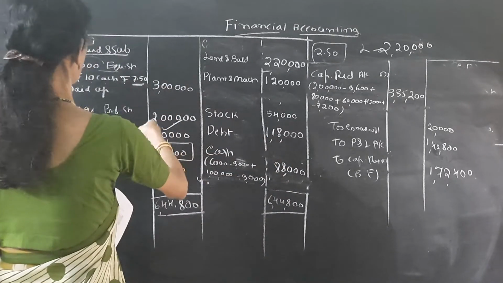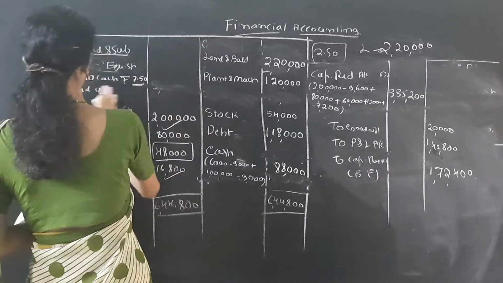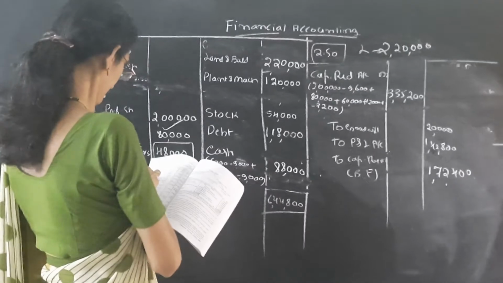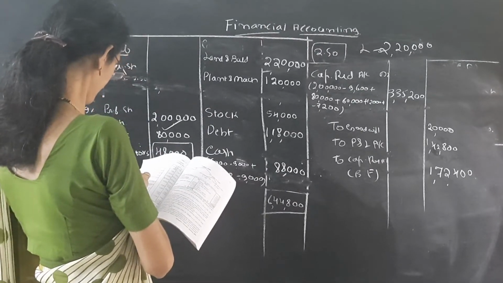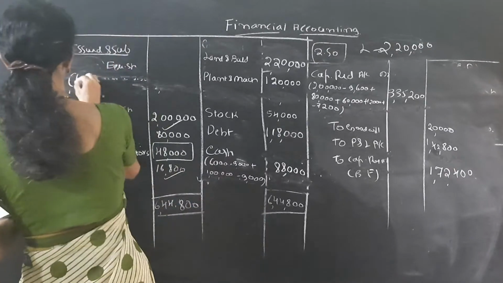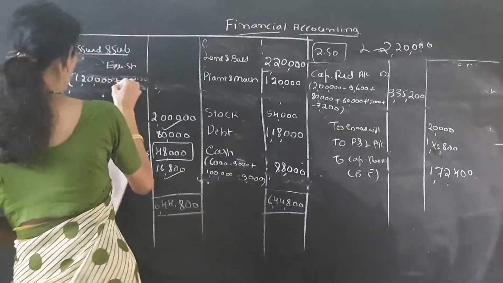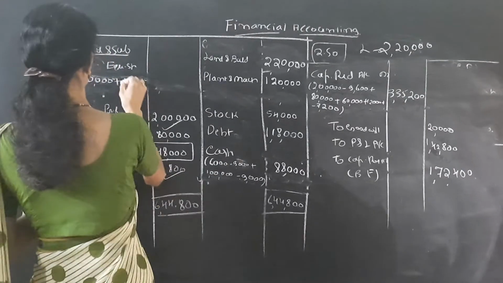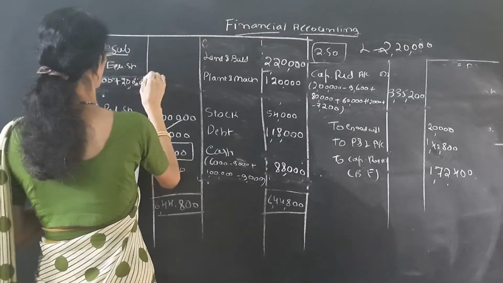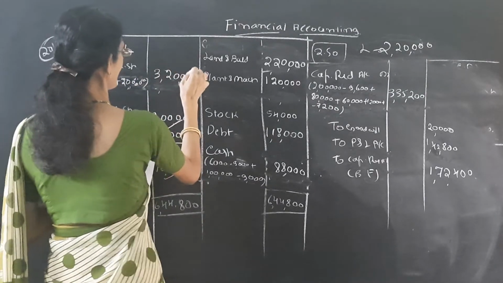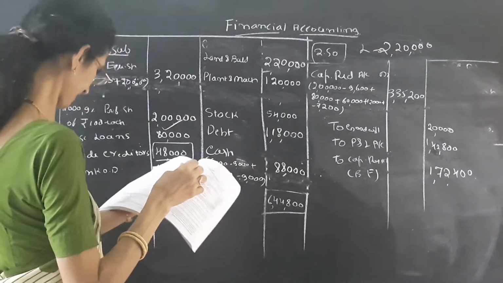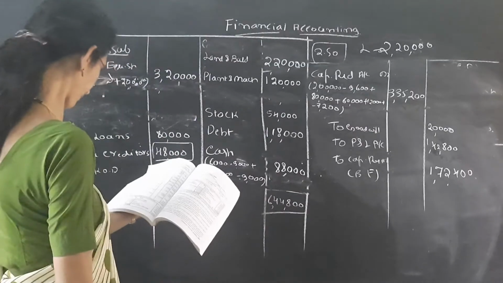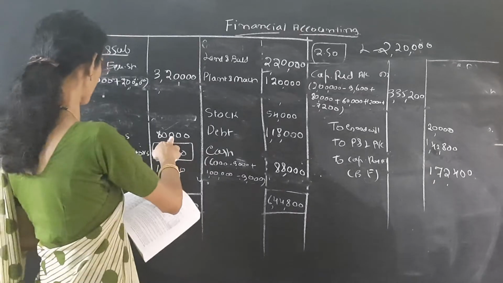Come to the liability side here. Here equity share capital is within bracket. See the sixth journal entry. It is 1,20,000 plus next entry is 2 lakh. So total 3,20,000. So there are no preference shares. Instead of preference shares, we have given equity shares. So leave it. Then unsecured loan as it is.